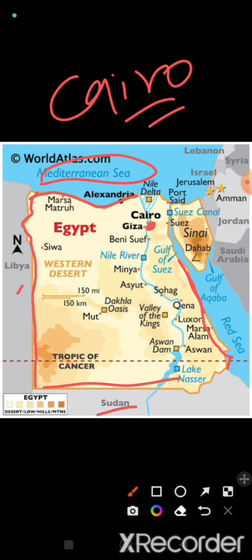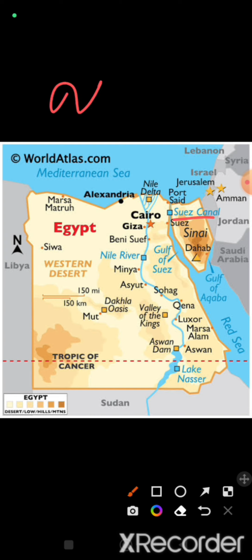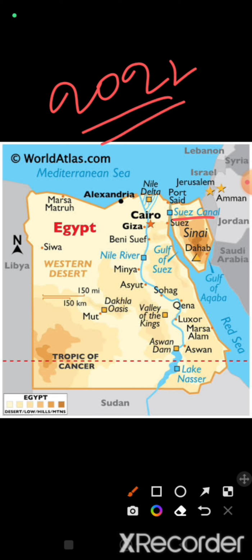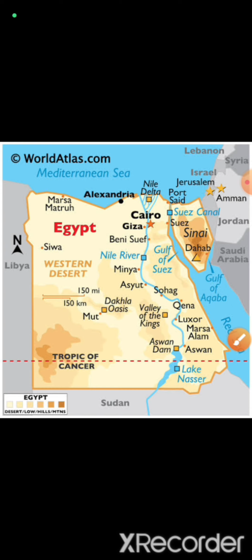This is Cairo, and this is the Suez Canal. The Suez Canal connects the Mediterranean Sea and the Red Sea. The Suez Canal is very important for the trade route between the Asian continent and the European continent. In 2022 we saw that a ship named Evergreen got stuck in the Suez Canal, which made chaos in the world. So that's why this was in the news. The Suez Canal is very important for the trade route.